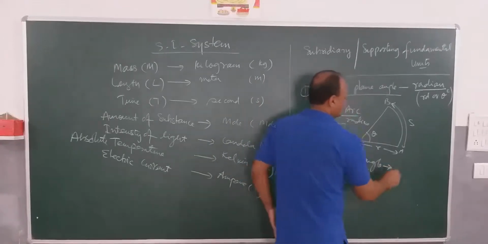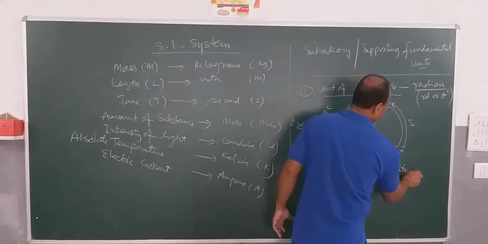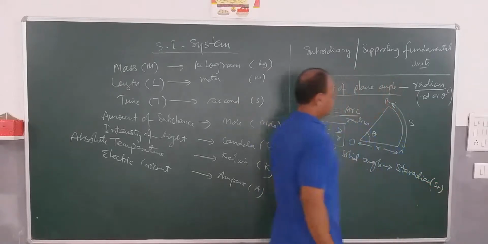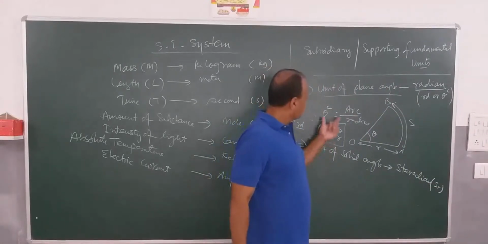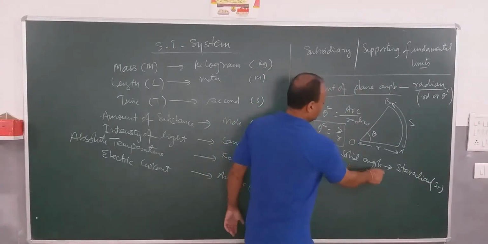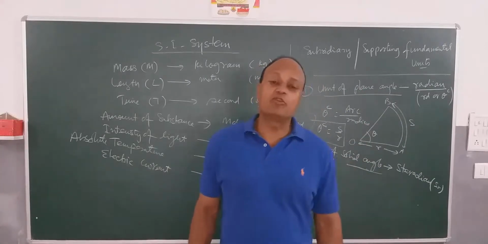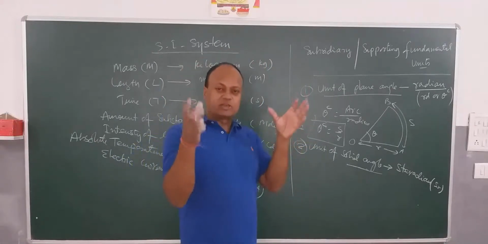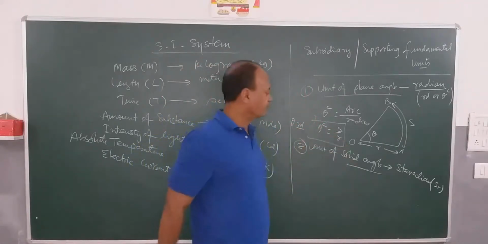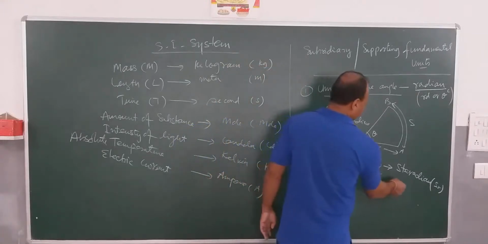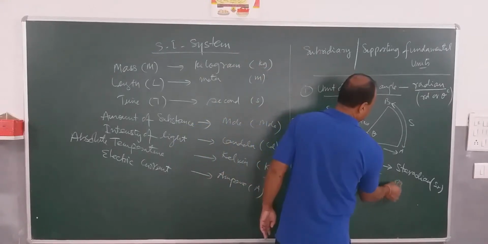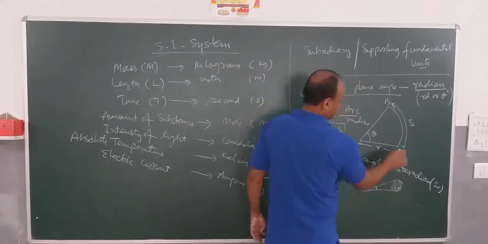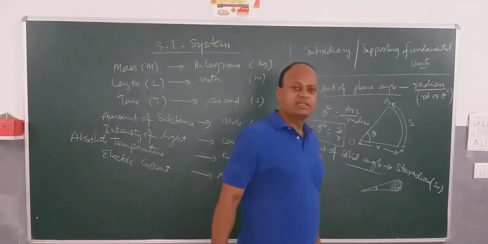This is called steradian, denoted by sr. So first the unit of plane angle, then the unit of solid angle. Now what is a solid angle? Whenever you look at an object which is solid, for example, a solid sphere, then the angle subtended by the solid sphere at this point is called the angle in steradians.